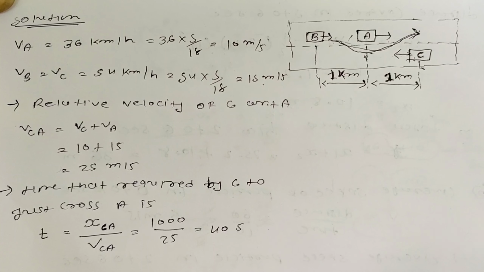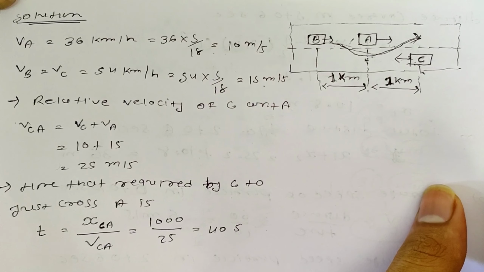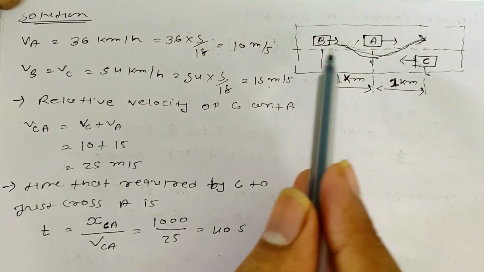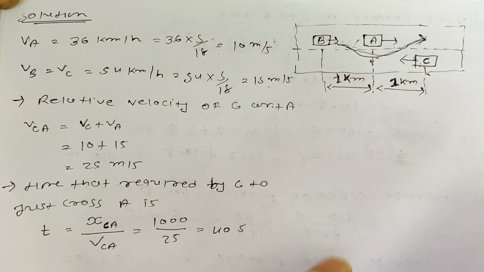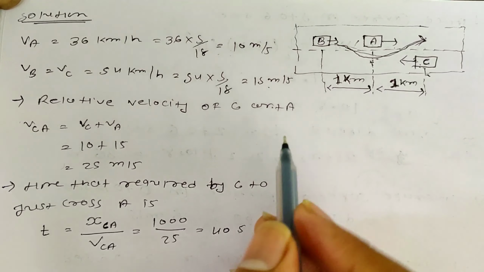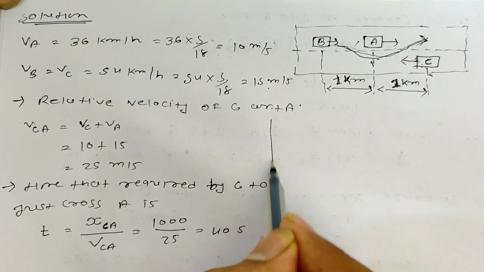So here overall you can see that C reaches A within 40 seconds. So B accelerates itself such that it will cross A before this 40 seconds. So here we have to find the minimum acceleration. अगर ज़्यादा acceleration से जाएगा तो आराम से C से पहले निकल जाएगा. मिनिमम acceleration फाइंड आउट करना है, ठीक है, मिनिमम acceleration.